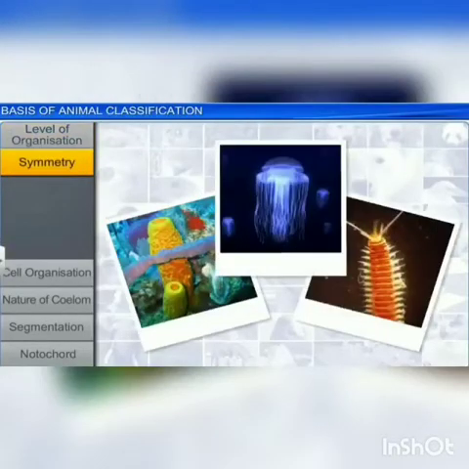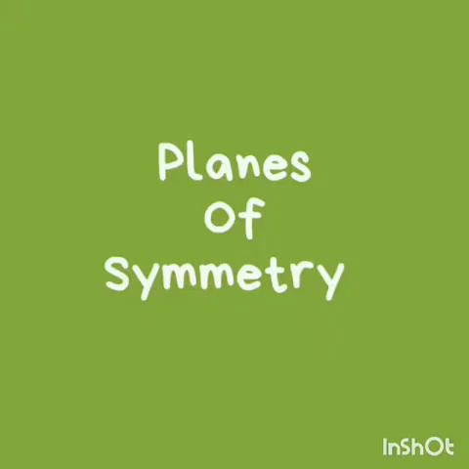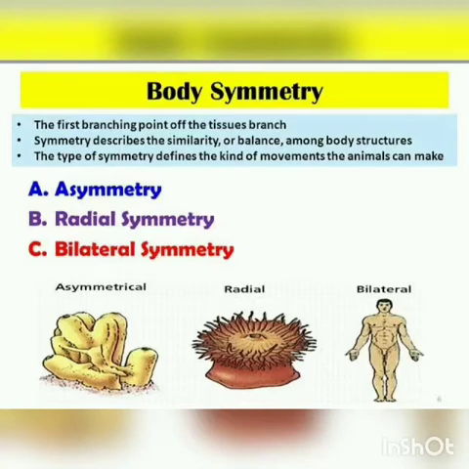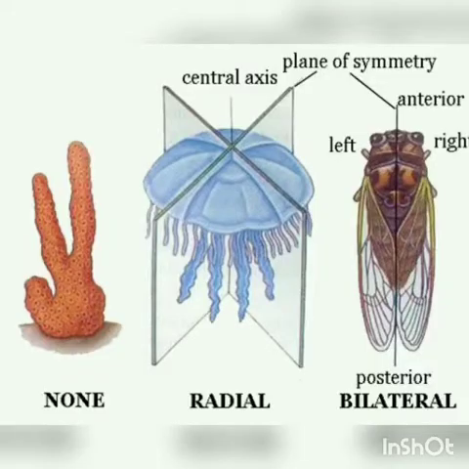Next we move on to symmetry. Patterns of symmetry. Symmetry is the body arrangement in which parts that lie on opposite sides of an axis are identical. That means if you cut the animal, both sides are equal.